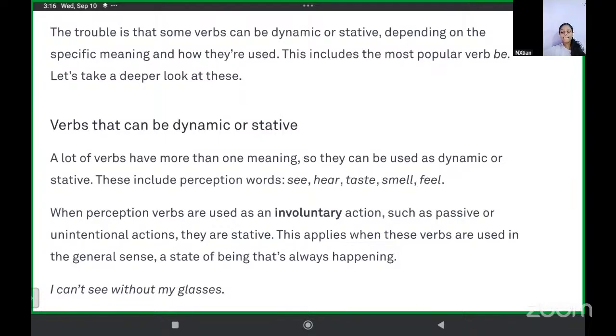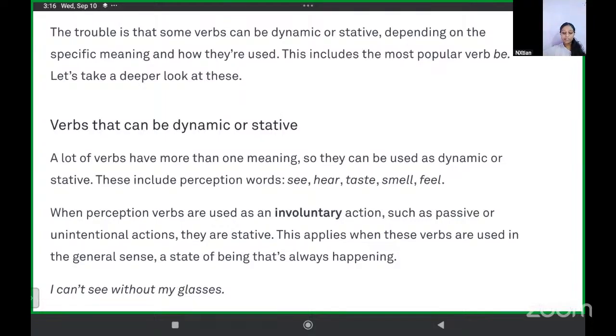Yes, ma'am. So you can touch and feel something, and at the same time you can think of that something. When you're thinking, if it is used in the context of thinking about something, then it would be stative. If you are feeling something, then it can be dynamic because it's an activity you are doing. So it depends on the sentence if it is used as a dynamic verb or a stative verb.